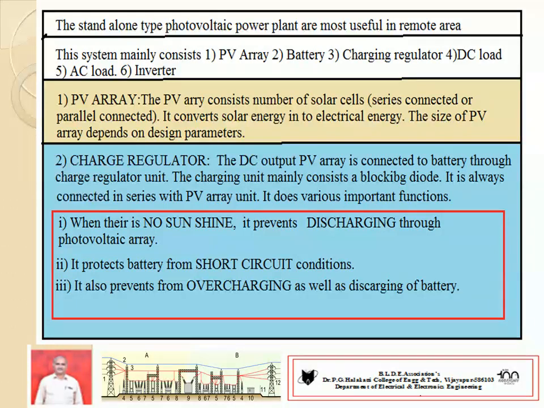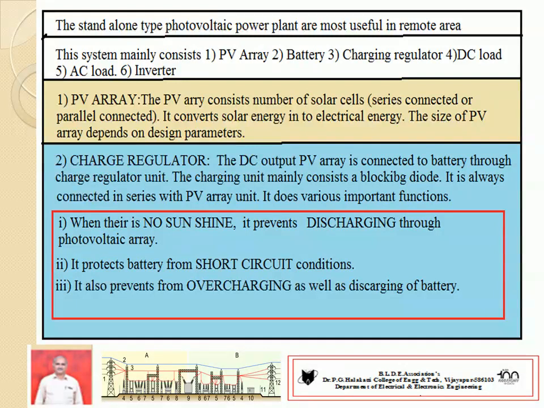This diode is also known as a blocking diode. It works in very important situations.